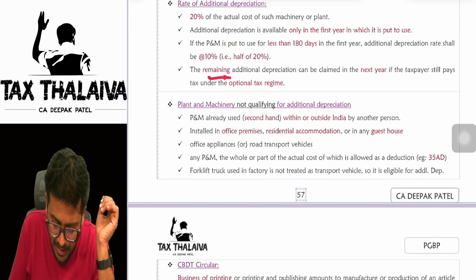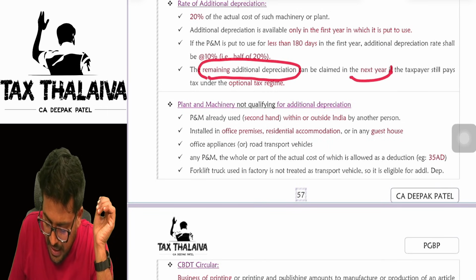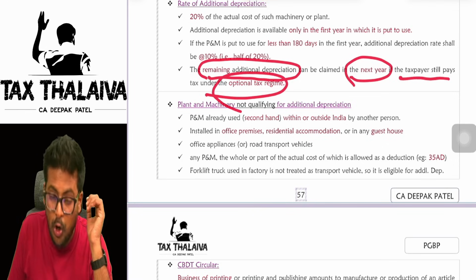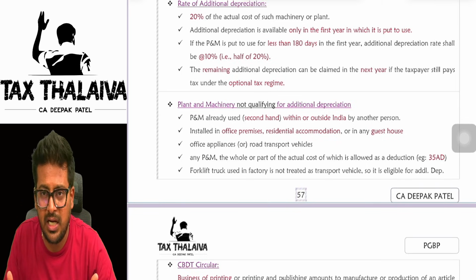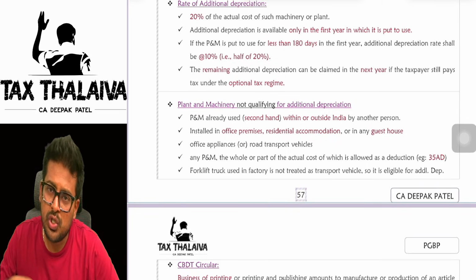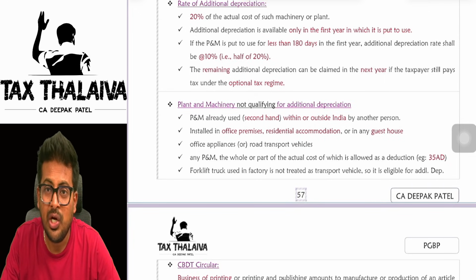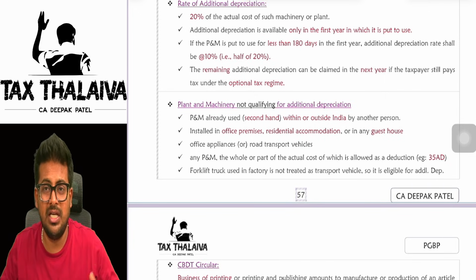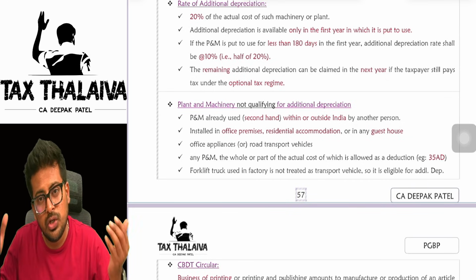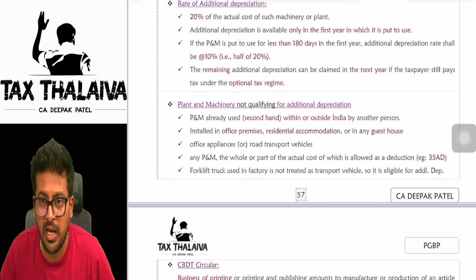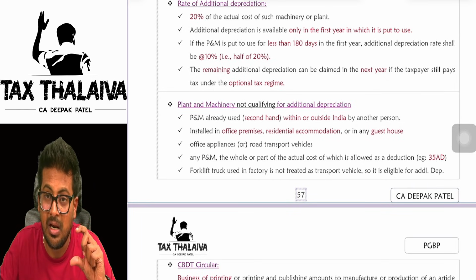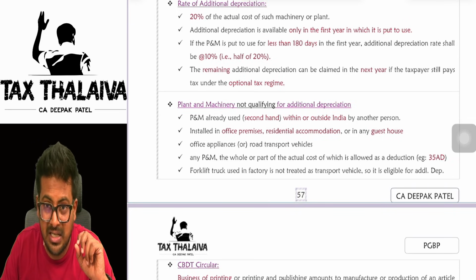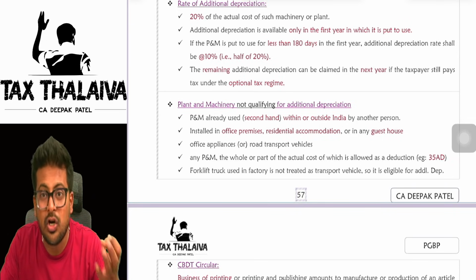Next, the remaining additional depreciation can be claimed in the next year if the assessee still pays tax under the optional tax regime. Very beautiful point, boss. Let's say, for example, in the first year in which you purchased the new plant and machinery, you are paying tax under the optional tax regime. But you used the asset for less than 180 days. In that case, you will claim only half, which is 10%. The rest 10% you can claim in the next year, but only if you are still under the optional tax regime.